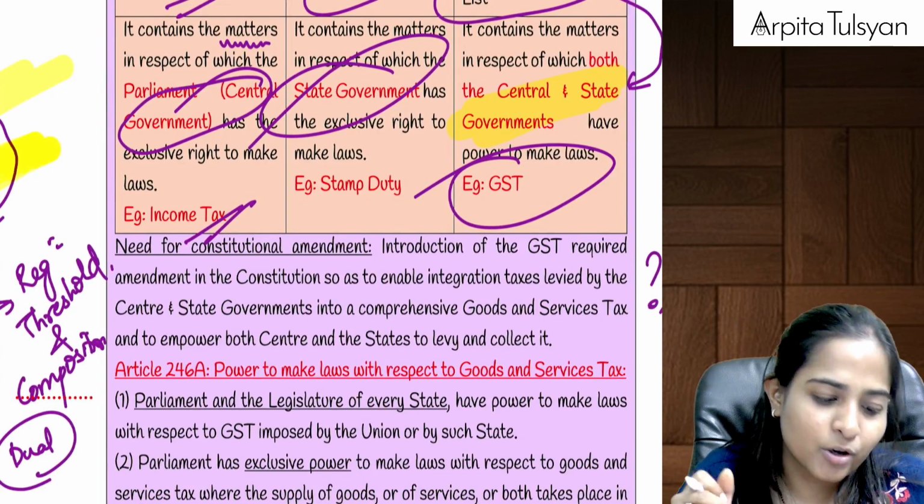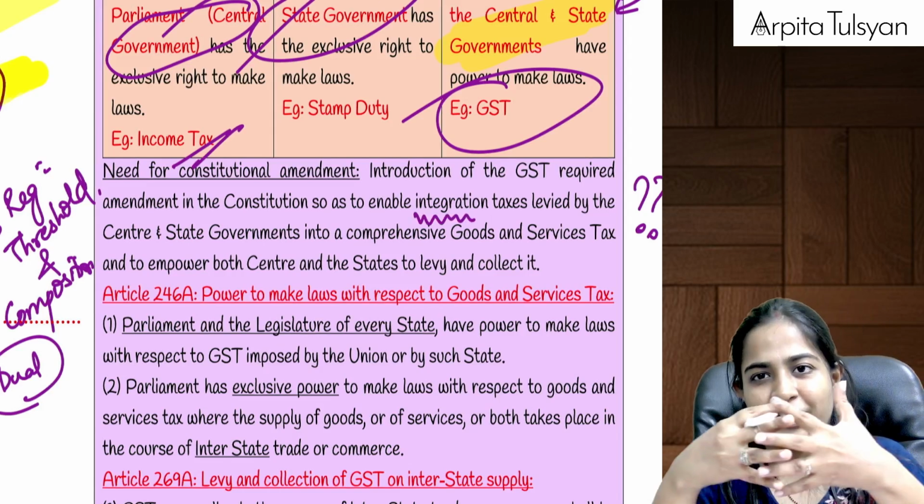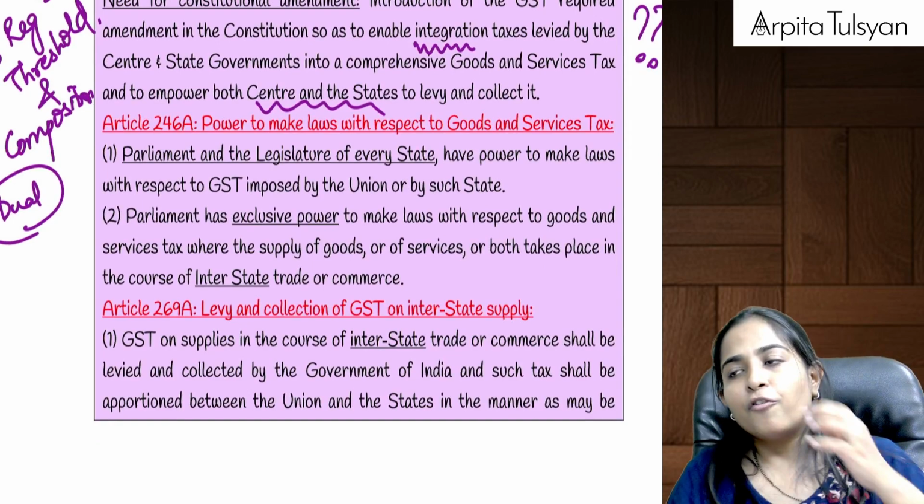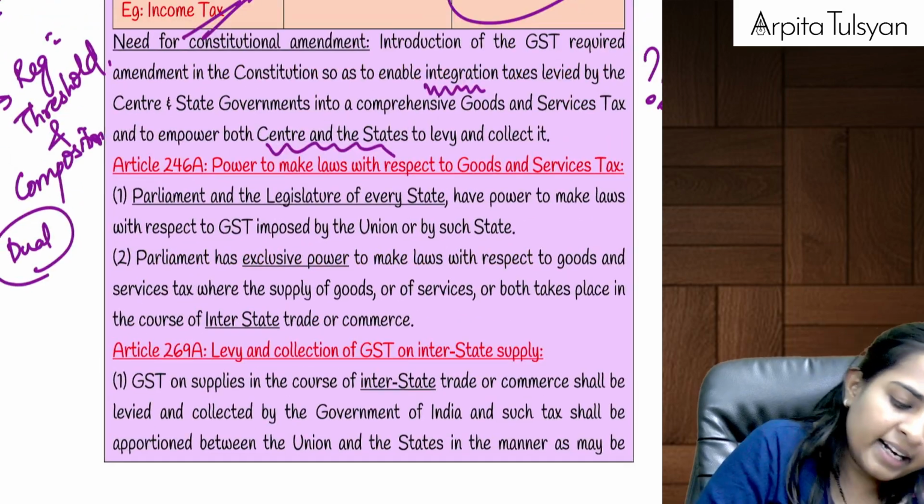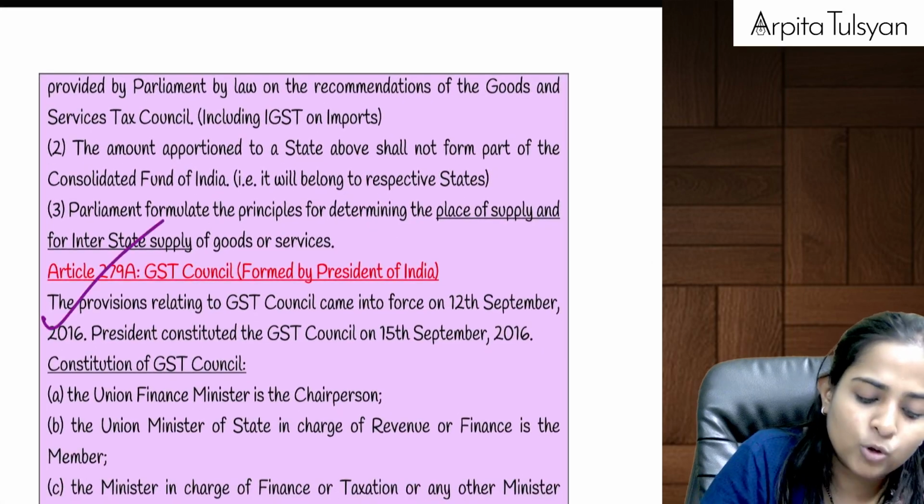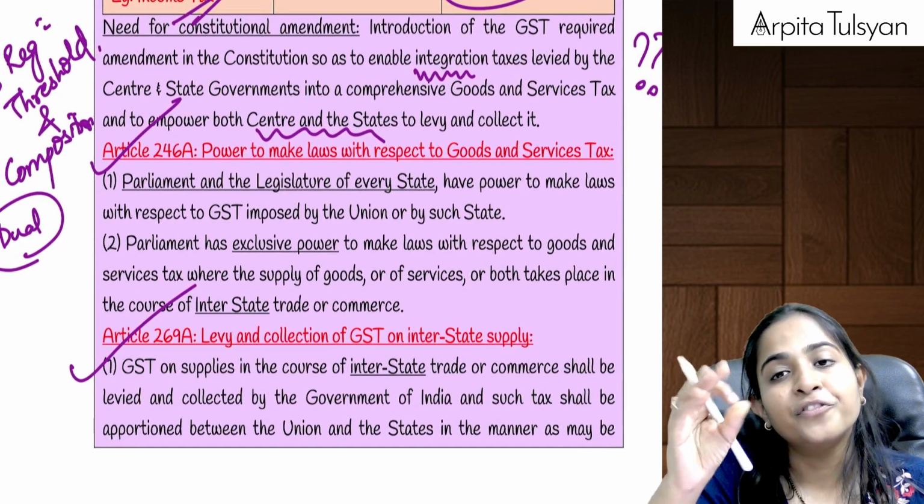Now, that answer you already know. Why do we need an amendment? Because we wanted to do integration. We wanted to give powers to both center as well as state. For that purpose, they added 3 articles. Which 3 articles did they add? Article 246A, Article 269A and Article 279A. These 3 articles they added only for the purpose of GST.